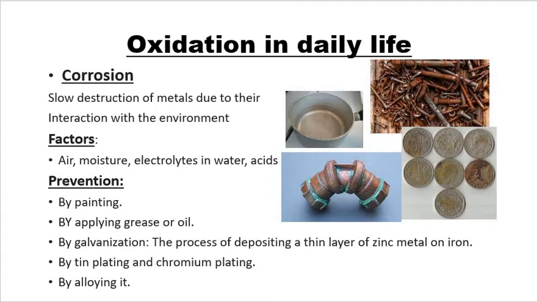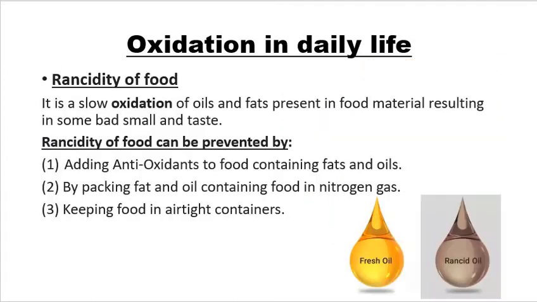Now, oxidation in daily life. Here I am going to talk about rancidity. Oxidation has a damaging effect on food containing fats and oils. When food materials prepared in fats and oils are kept for a long time, they start giving an unpleasant smell or taste. Why?